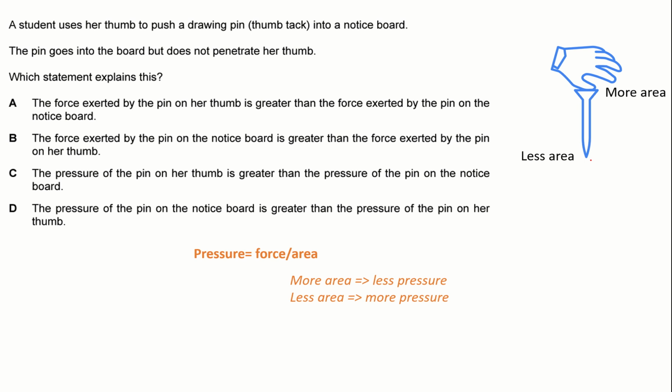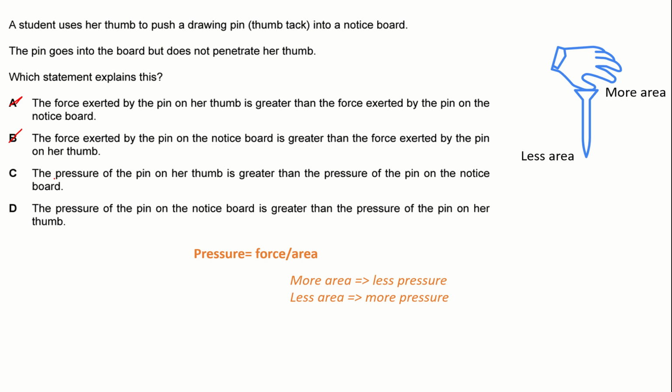So let's read the statements. The force exerted by the pin on her thumb is greater than the force exerted by the pin on the notice board. So the person is exerting a force, right? So the force that is being exerted would be the same over here and over here. The force will be constant, whether it's over here or over here. So force is not a factor. Option B again tells about forces. No, force is not a factor. So we can just ignore A and B.